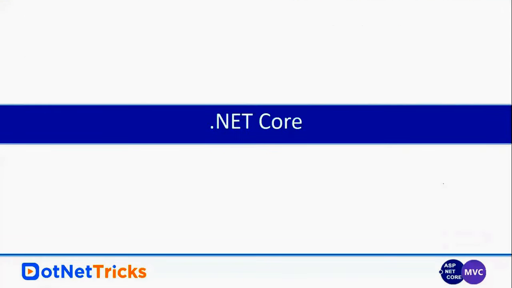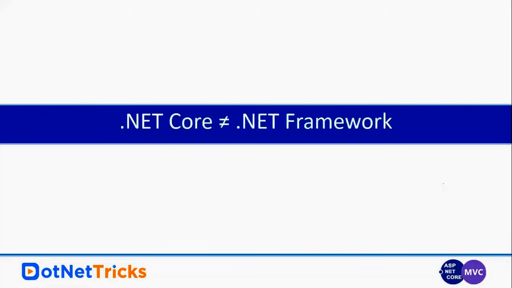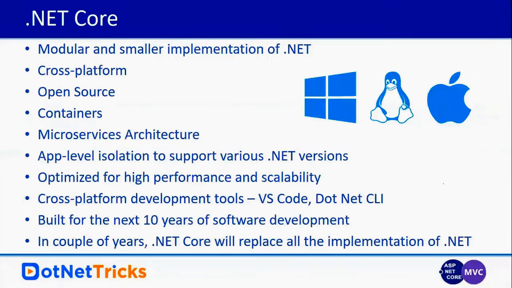So let's see what .NET Core is. .NET Core does not mean it is an updated version of the .NET Framework, as we have .NET Framework 3.5, 4.0, 4.5, and 4.7. These are the updated versions of the existing .NET Framework. Actually, .NET Core is entirely different. .NET Core is a modular and smaller implementation of the existing .NET,